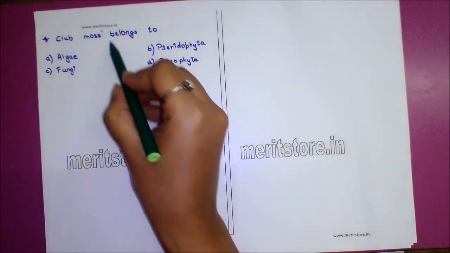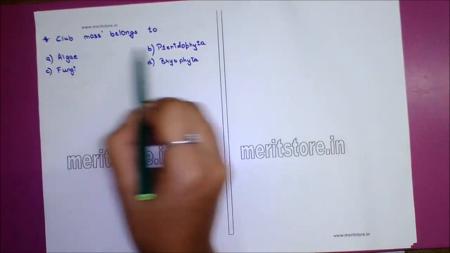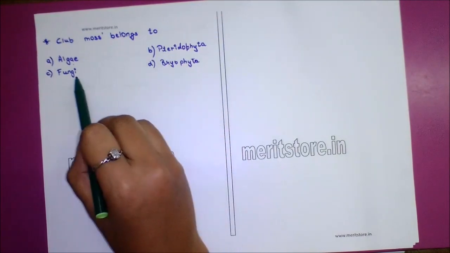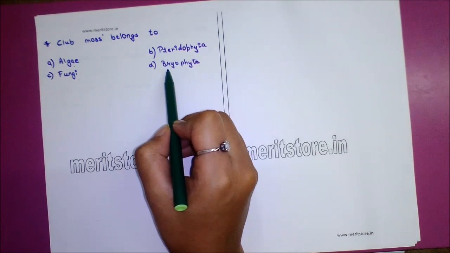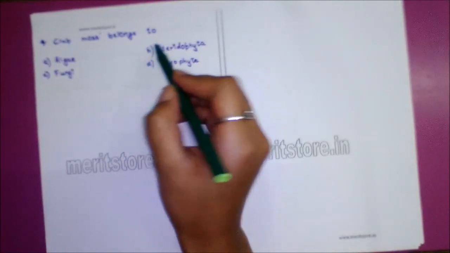Next question. Club moss belongs to option A algae, option B pteridophyta, option C fungi, option D bryophyta. Answer is option B pteridophyta.